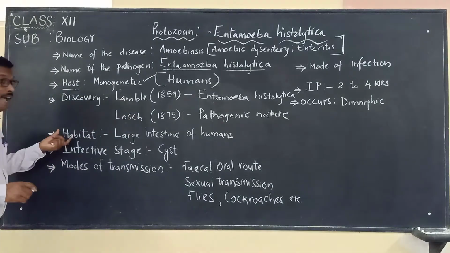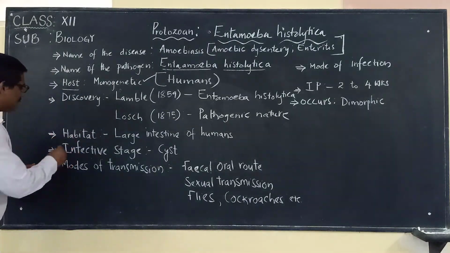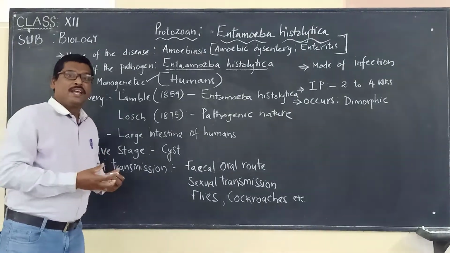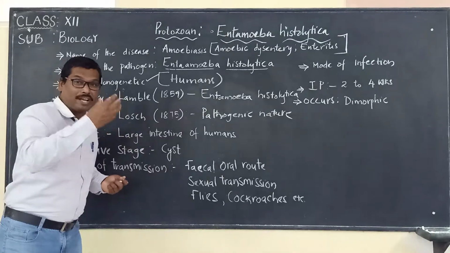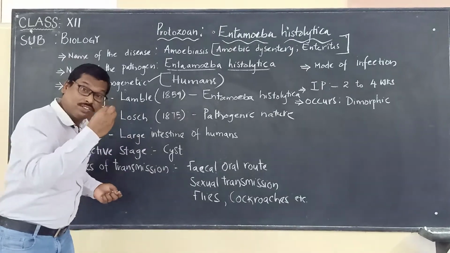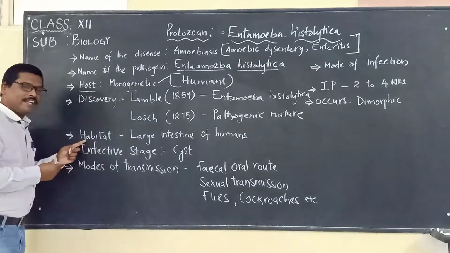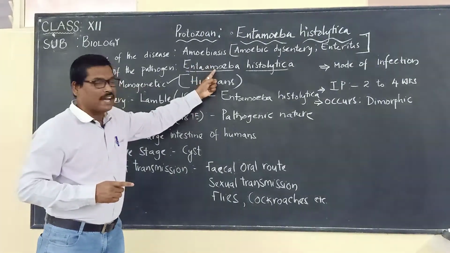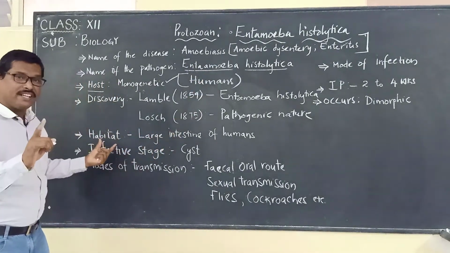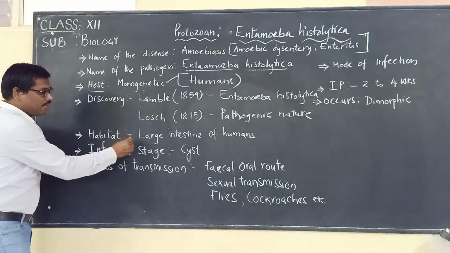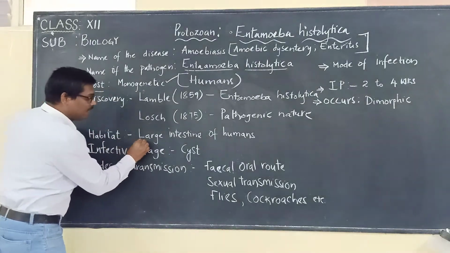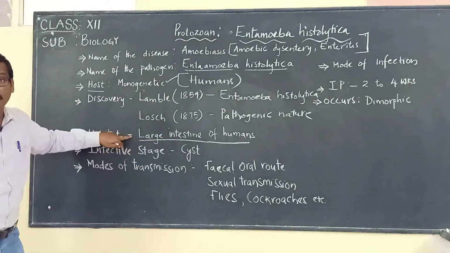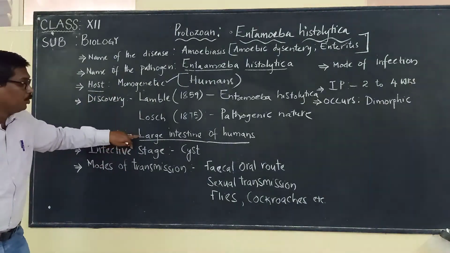So now habitat, and you know the meaning of the word habitat. What do you mean by the word habitat? Habitat means a place where it lives, for its shelter and food. So this particular Entamoeba histolytica is residing in the large intestine of humans.